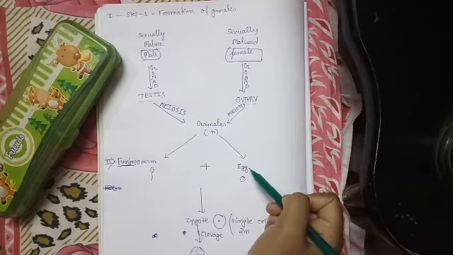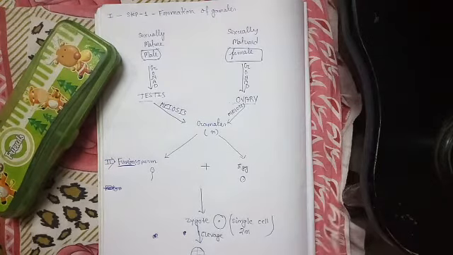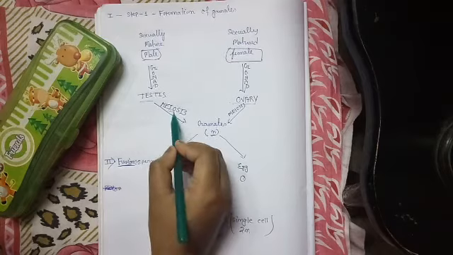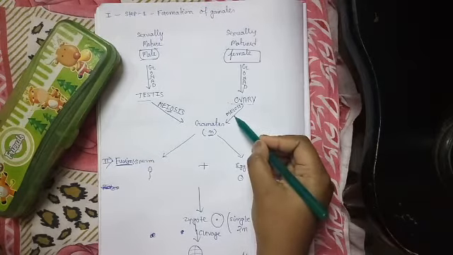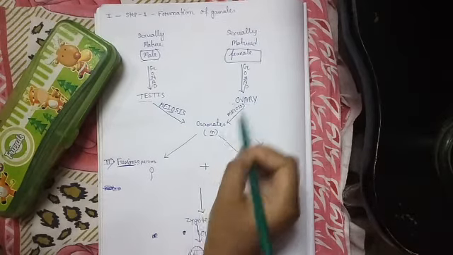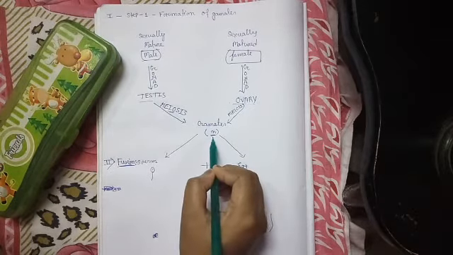Okay, you always have to remember that the gametes, whether it is a male gamete or a female gamete, are always haploid in nature. Why are they haploid in nature? Because they contain n number of chromosomes. So after meiosis or reduction division in the gonads of male and female, the haploid gametes are formed.